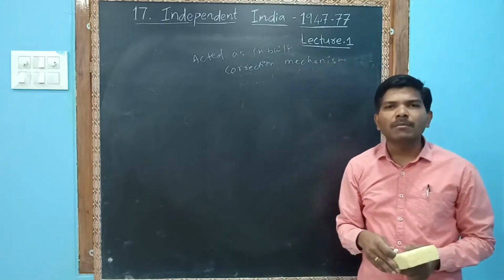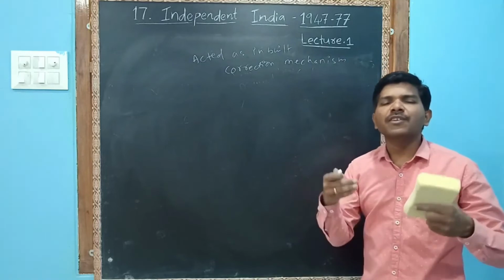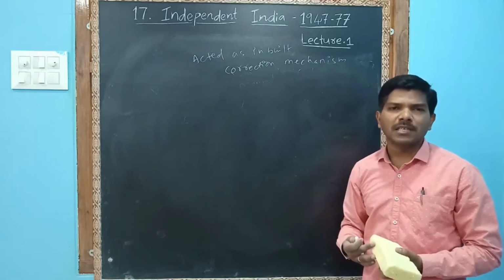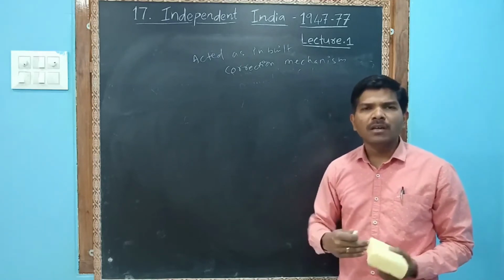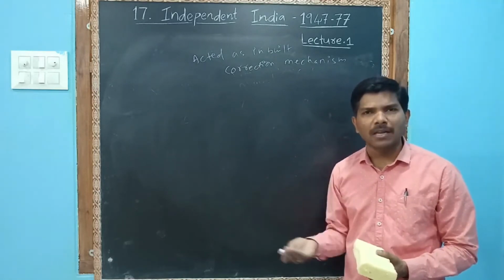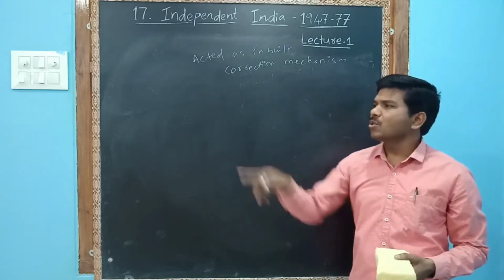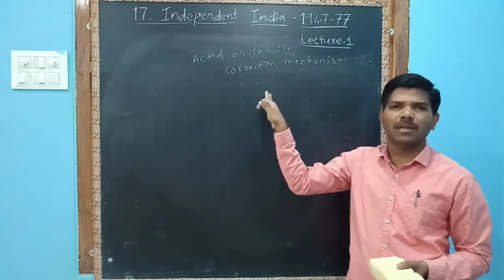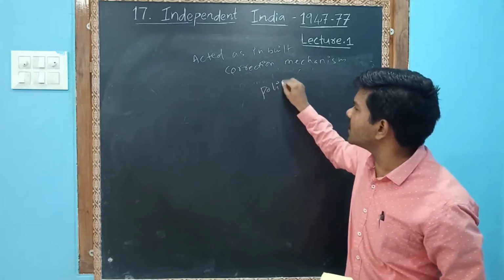Some of the members acted as an inbuilt correction mechanism because they differed with the party's aims and policies. You might have seen this in many movies like Leader and Nota. MLAs sometimes may not accept the party's opinion or policies. So within the Congress party there were many correction mechanisms. They said, this is wrong, I do not like that. So within the party, there was a political competition.